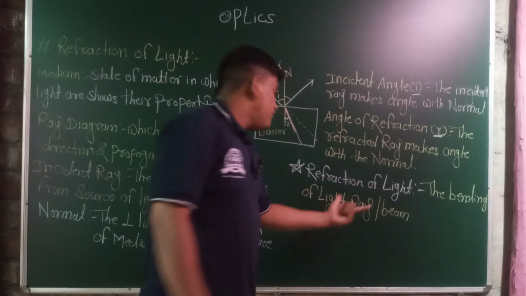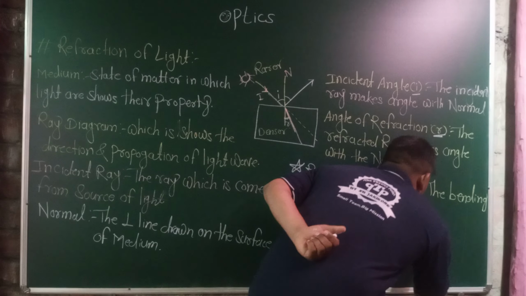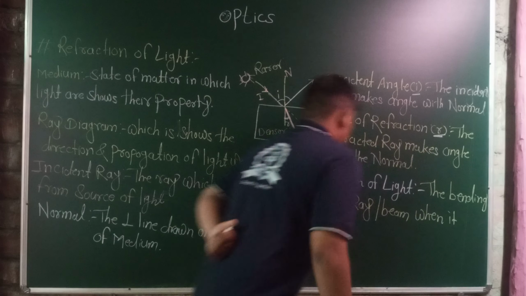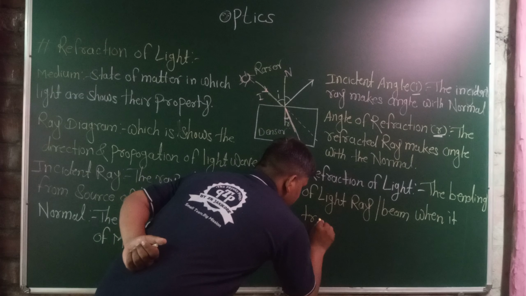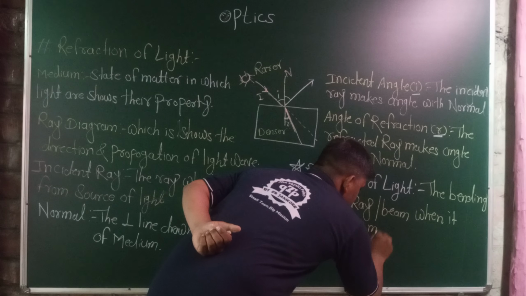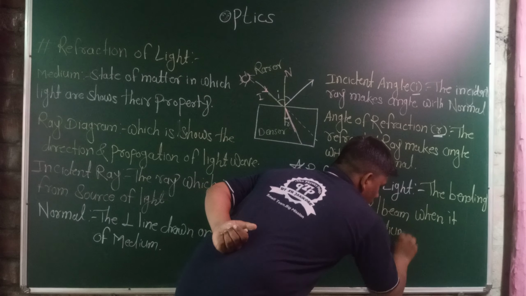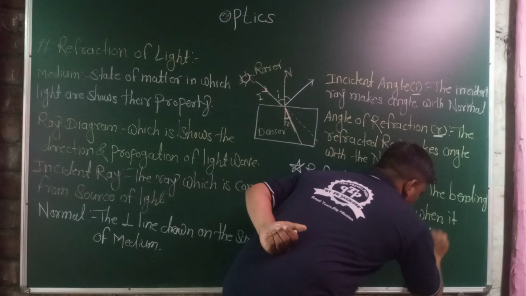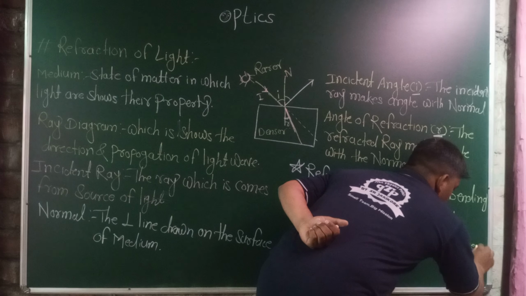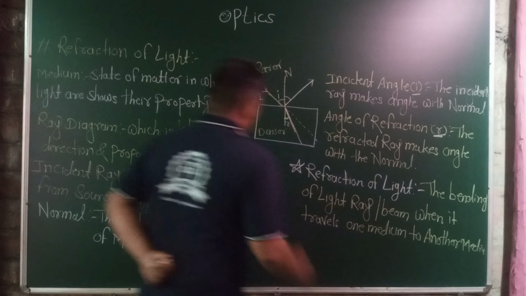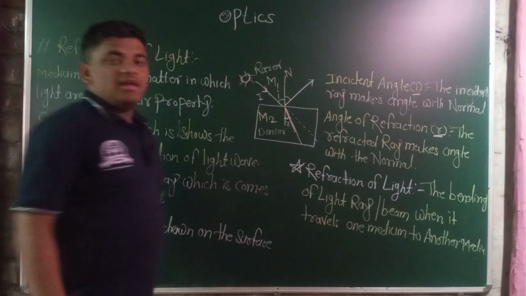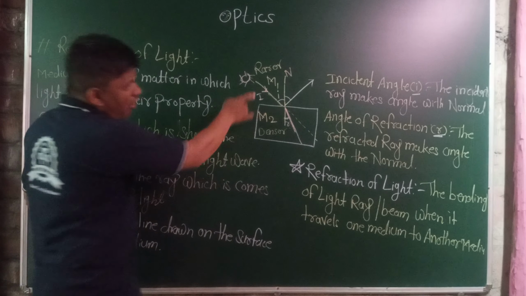The bending of a light ray or light beam when it travels from one medium to another medium. This will be M2, that is medium 2, and this will be M1, that is medium 1.